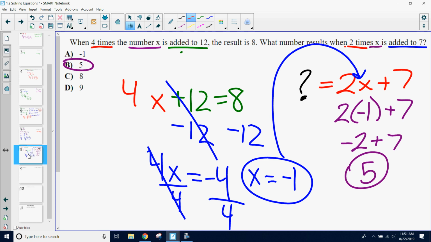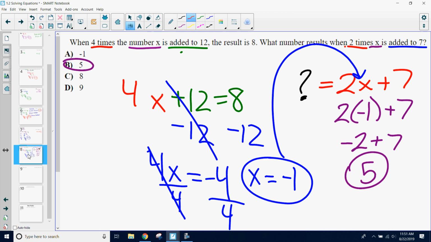Do we have any questions about this problem from yesterday? I know we ended at the very end of class yesterday with it. Do we have any questions from there? Okay. So once again, the main thing was just being able to read the question, create those two equations, and then once you found the one, being able to plug it into your other equation to be able to solve.